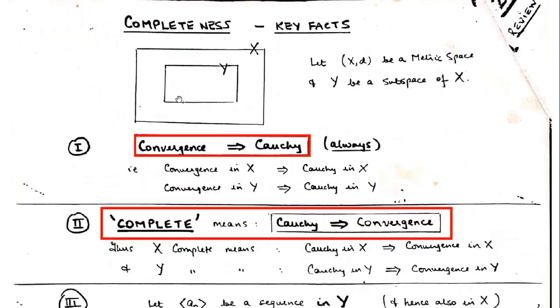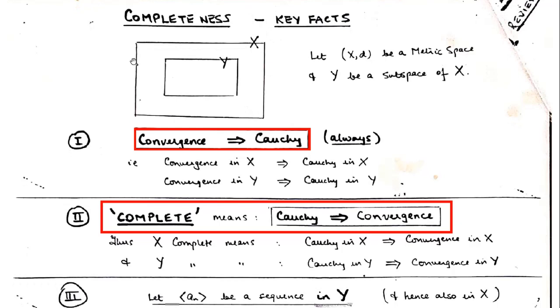So actually, this concept is discussed as follows. If X is a metric space with a metric d, and Y is a subspace of that metric space, and suppose we are discussing the completeness of this one or convergence of a sequence, say Y1, Y2, Y3, and so on, whether it is convergent in Y or not.